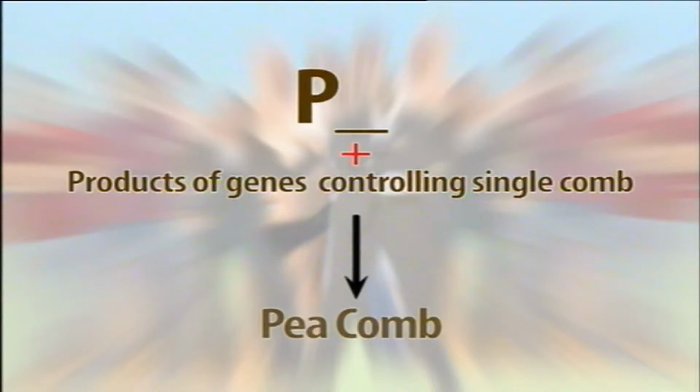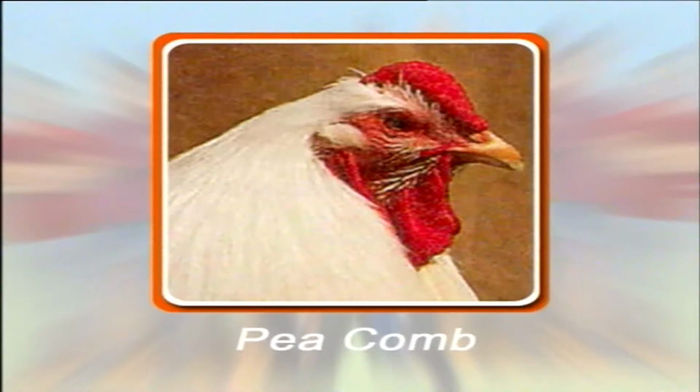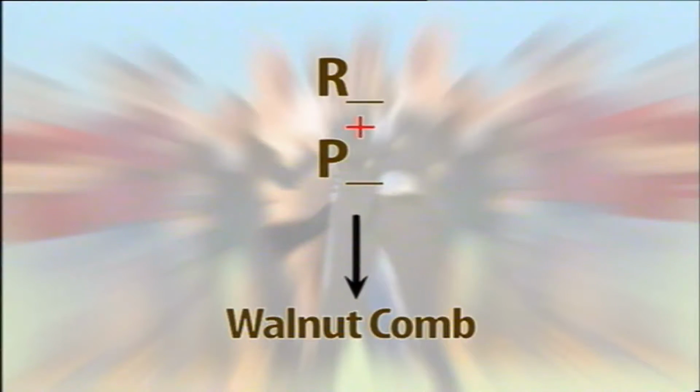Similarly, the dominant P allele might produce a gene product that too interacts with the products of the single comb genes to produce a P-shaped comb. When the products of both the R and P alleles are present, they interact to produce a walnut comb.